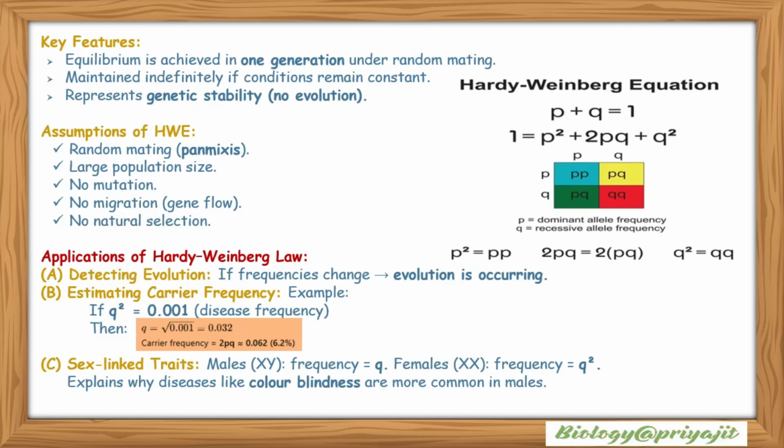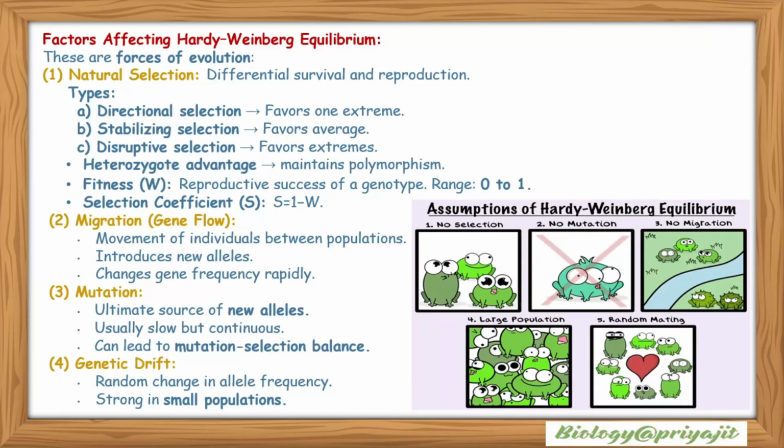Estimating carrier frequency. Example: if q squared equals 0.001, this is the disease frequency, then q will be the square root of 0.001, which is 0.032, and the carrier frequency 2pq is about 0.062, that is approximately 6.2%. For sex-linked traits, in males XY the frequency is q, and in females XX the frequency will be q squared. So it explains why diseases like color blindness are more common in the male population.